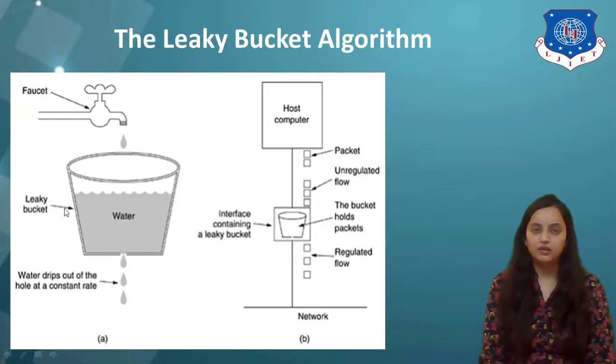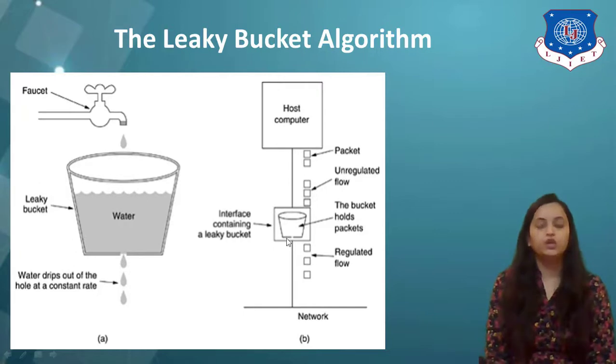Now, in figure A, as you can see, there is a tap from which water is being poured into a bucket. Assume that there is a hole at the bottom of the bucket, which lets the water drip out at a constant rate. The same analogy is applied to the network, in which a host computer is sending packets in an unregulated flow to a network which cannot handle all of these packets simultaneously.